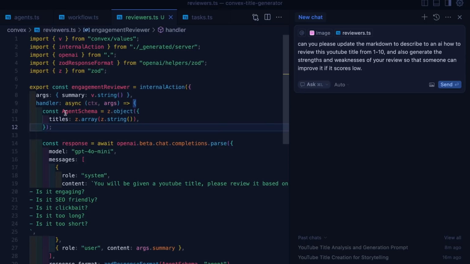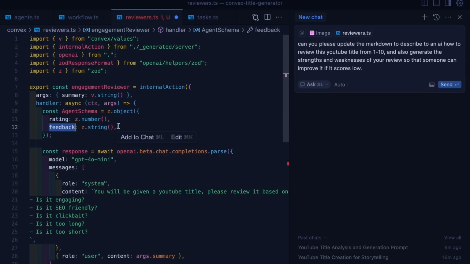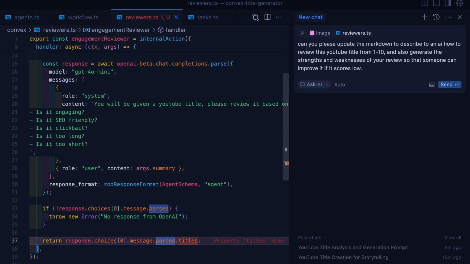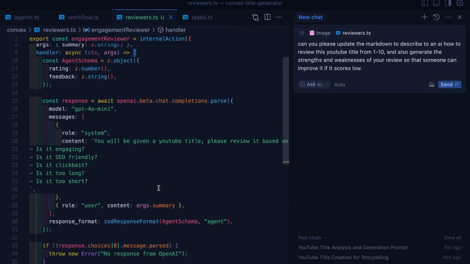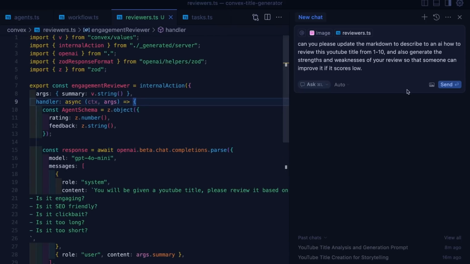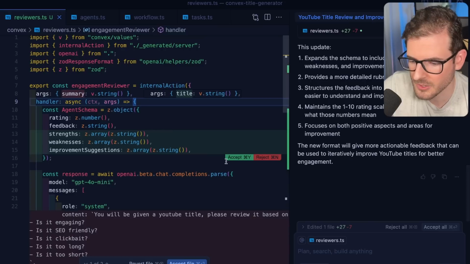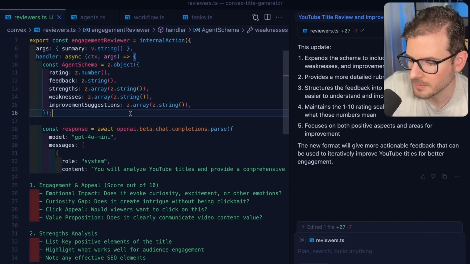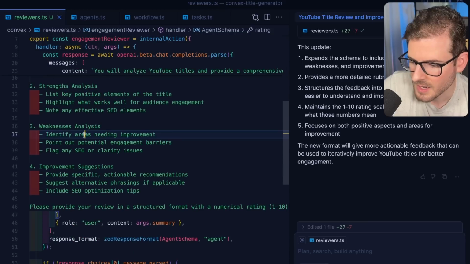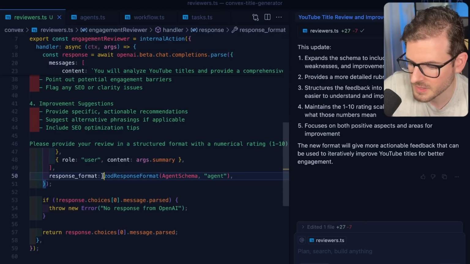But the main thing I want to make sure I have here is I'm going to give it a rating, which will be a number, and then we can give it some feedback. And then we'll go ahead and return that information. And yeah, I think we should be good there. Let's run this and let's see what we get. Okay, let's apply it. Again, I don't know how this is going to work. Let's see, we got feedback, strengths, weaknesses, improvement suggestions. And yeah, hopefully this is good.